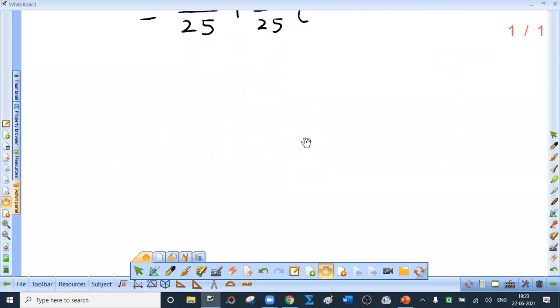Now tell me what is 1 upon 2 plus i. Simple one. How to divide complex number 1 by another complex number 2 plus i. Type your answer in chat box.